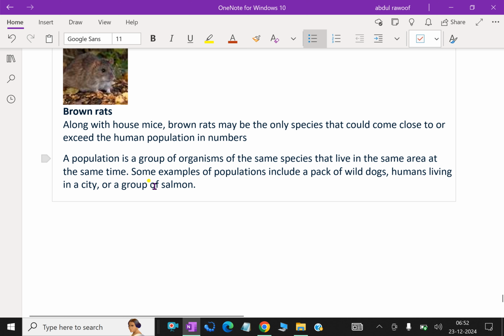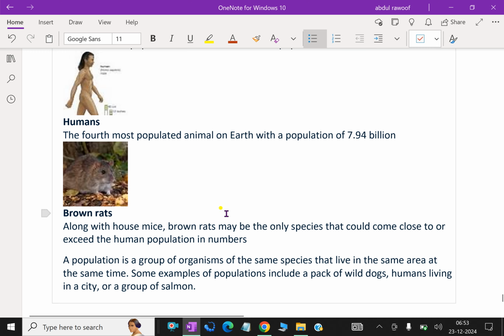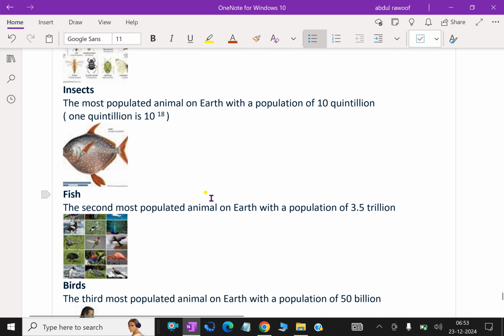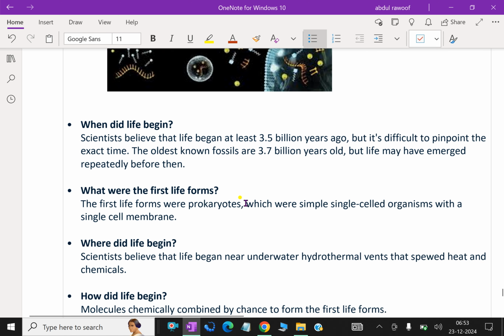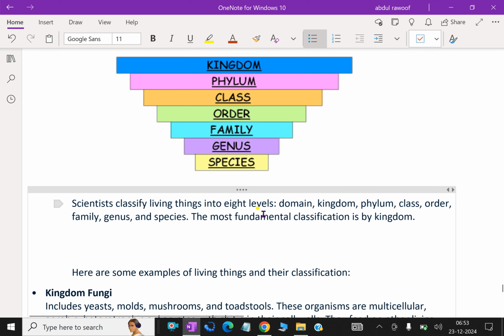A population is a group of organisms of the same species that live in the same area at the same time. Some examples of populations include a pack of wild dogs, humans living in a city, or a group of salmon. So far, we discussed some interesting questions and their answers.